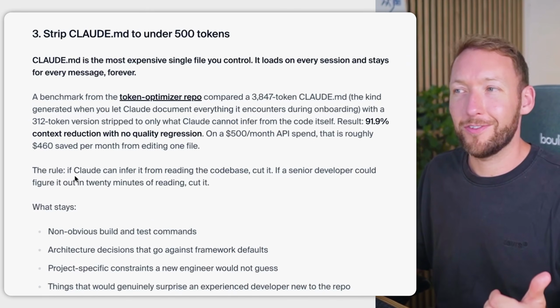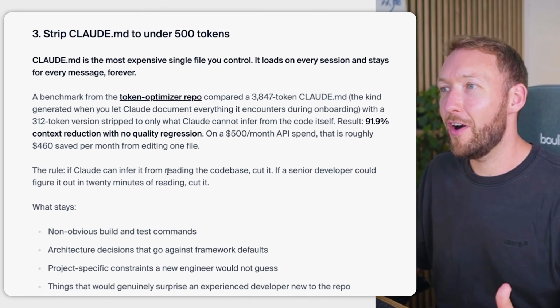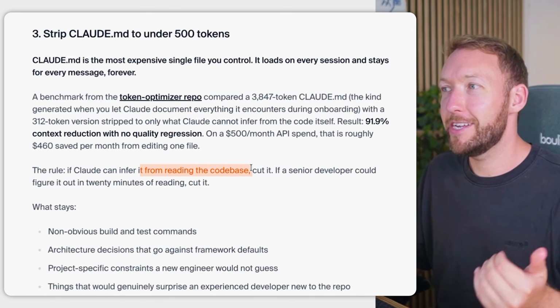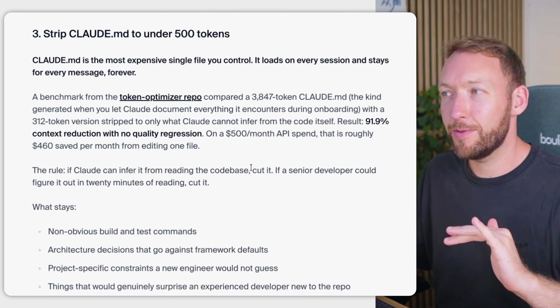Now, the next one is that every line in your Claude.md is obviously loading at session start and going to come along with every single message that you send in a session. So per word, it's the most expensive file in your project. And the question that you need to ask yourself is, can Claude infer any of the rules that you've written in there from reading the code base? If it can, then those can be entirely cut.